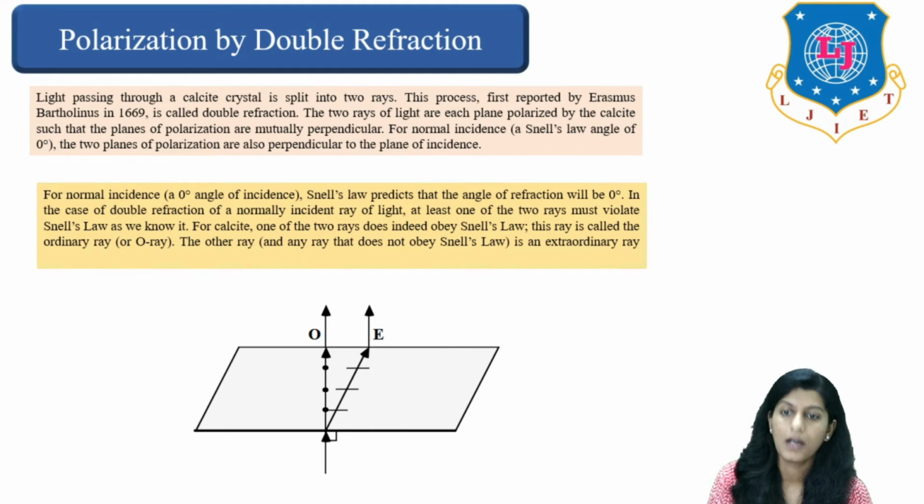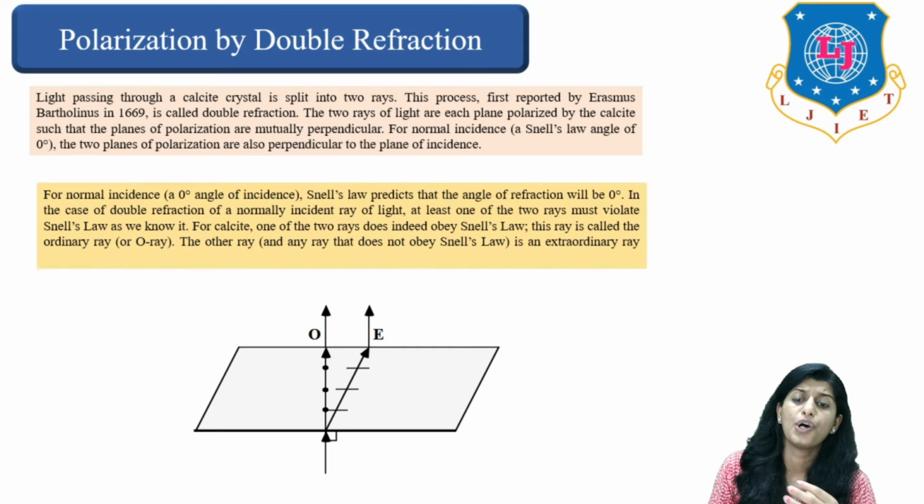Now, let us see polarization by double refraction. What do we understand by the words polarization by double refraction? Light passing through a calcite crystal is split into two different rays. This process was first reported by Erasmus in 1669, right? And that's why it is called double refraction.